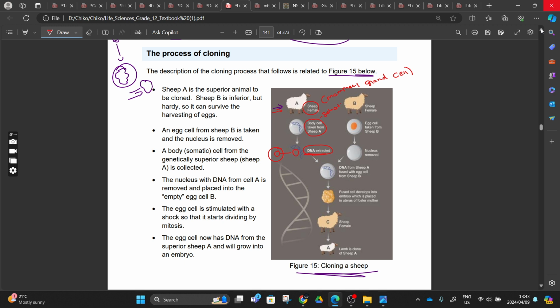And then from this side again we go to another sheep, and this sheep is undergoing ovulation, and we take the egg cell taken from a sheep B. This sheep B here is undergoing ovulation, and then we take its egg, and after taking its egg we remove its nucleus, right? This nucleus, we remove it, and now we're just having an egg without a nucleus, and then we add that nucleus that we removed from this somatic cell into this egg. Theoretically this will happen.